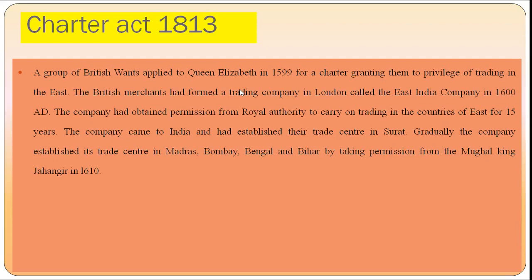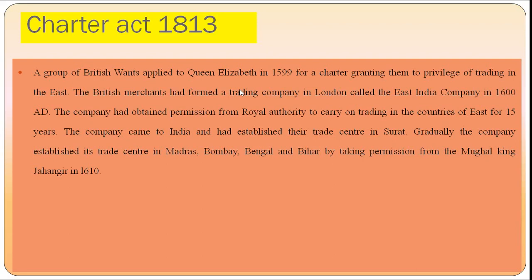So I will clear it for you. Some British merchants wanted to trade in different countries of the world, and therefore they applied for permission from Queen Elizabeth in the year 1599 by writing a charter. Based on that they were permitted to trade, and after that they came to India by establishing a company known as the East India Company, which was established in England in the year 1600 AD.